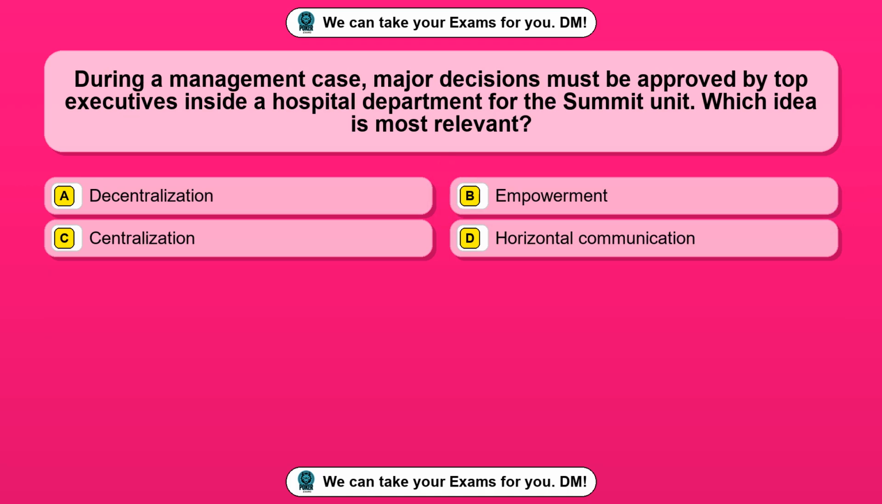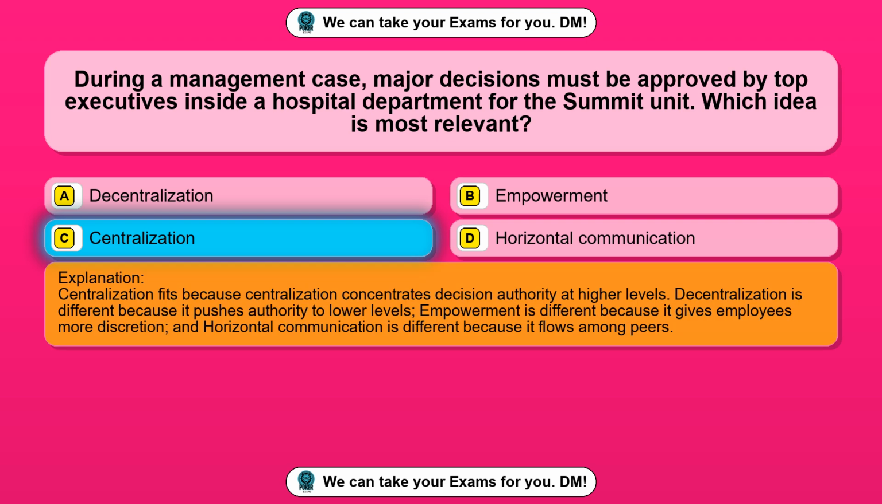Question 18. During a management case, major decisions must be approved by top executives inside a hospital department for the summit unit. Which idea is most relevant? Option A, decentralization. Option B, empowerment. Option C, centralization. Option D, horizontal communication. The correct answer is option C, centralization.